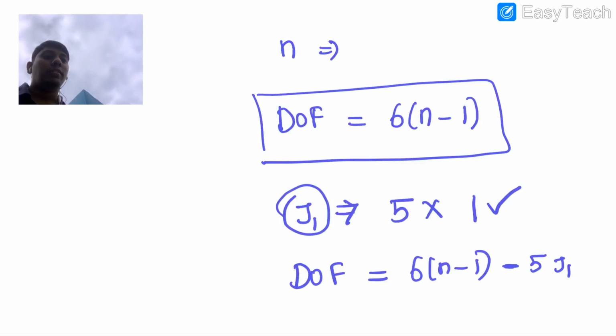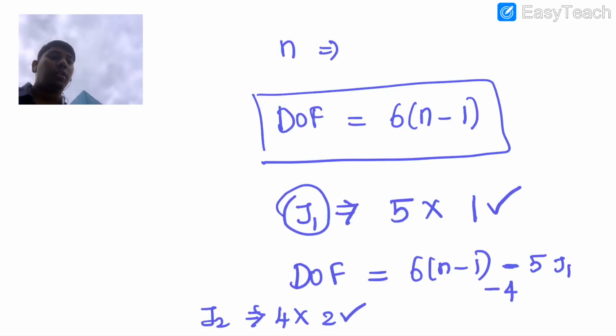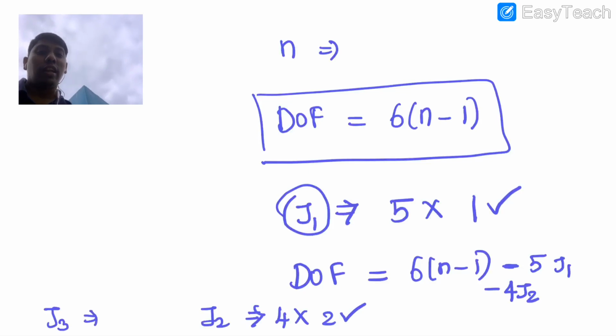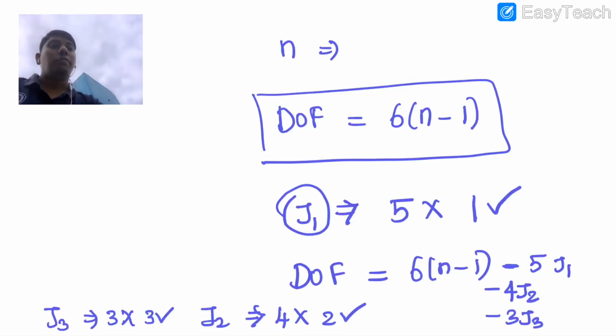Then it has that many J1 joints. Now I bring in J2, a 2 degree of freedom joint that arrests 4 and allows 2. Then the degree of freedom is further reduced by 4 times the number of J2. Similarly, I bring in J3, which arrests 3 and allows 3. I can keep on going this way, right? So this is the degree of freedom, which is what we call the general formulation.